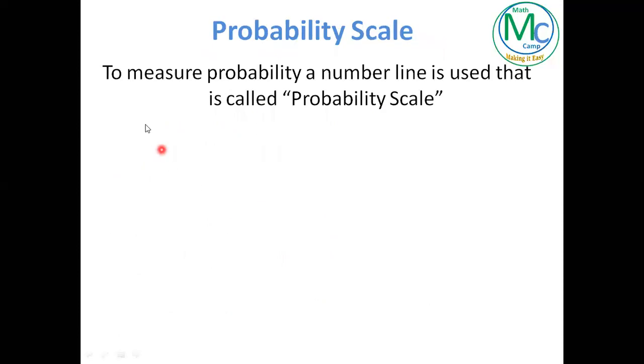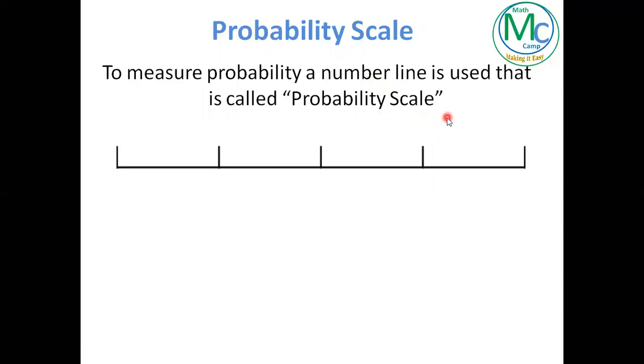Probability scale. To measure probability, a number line is used. That number line is called the probability scale. In the probability scale, the first type is impossible. The second one is unlikely, then even, likely, and certain probability.